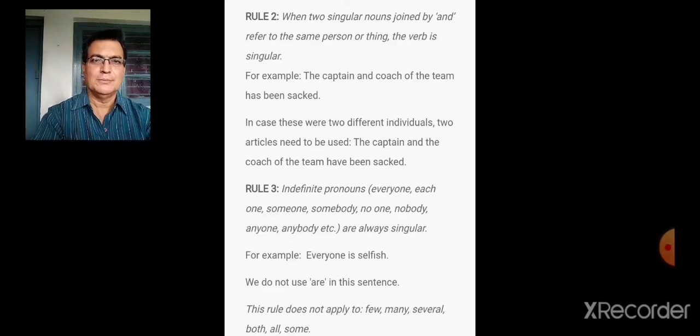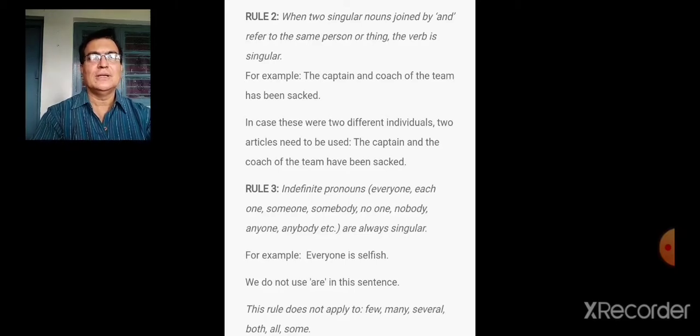Very simple. Find out whether the article is used in the case of the second subject. The captain and coach, article is not used. So it's the same individual. And therefore, since it's only one person, the verb will be singular. The captain and coach of the team has been sacked, has. That's a singular verb.